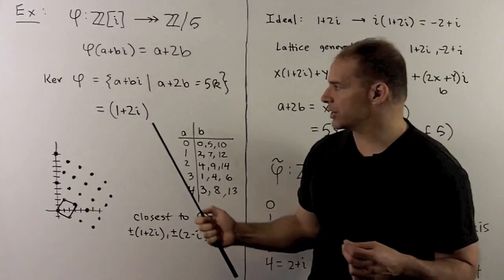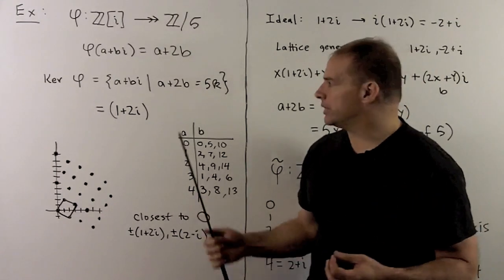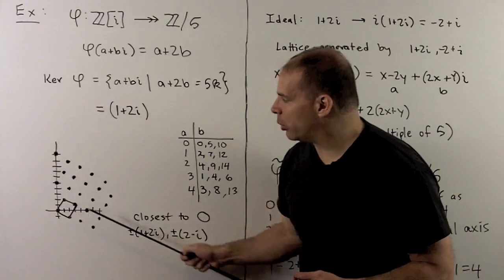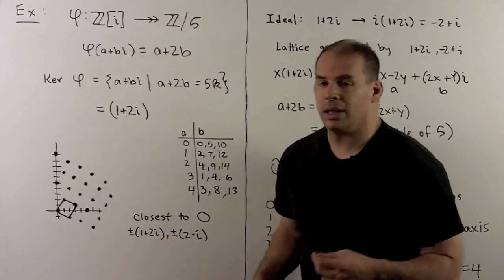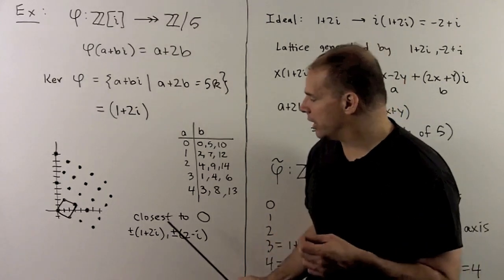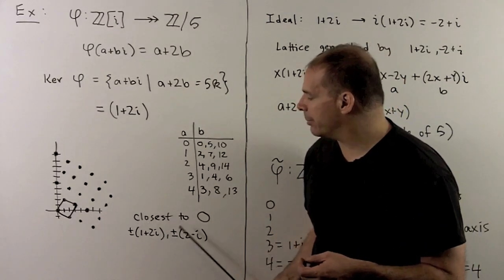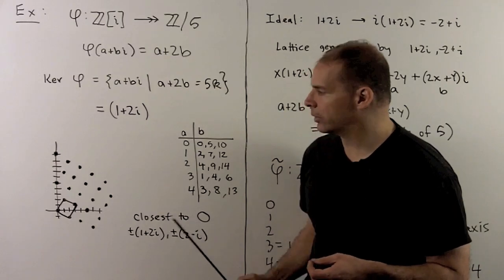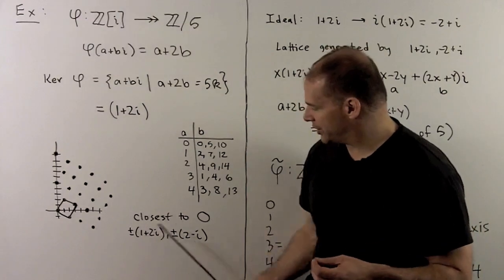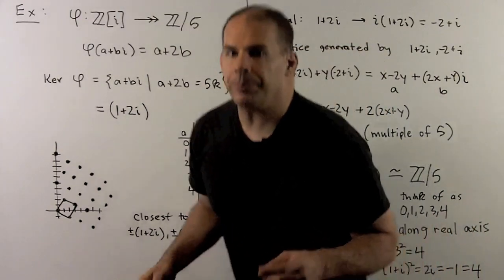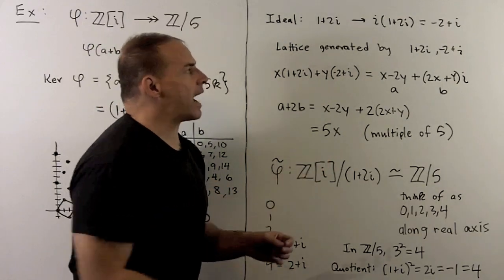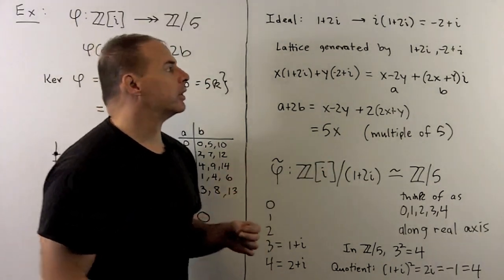Now, how do we see this? The first step, we take our definition here and we start plotting points. When we've plotted enough points, we notice we have a lattice. The way we understand a lattice is to look for the points that are closest to the origin. So here they'll be plus or minus 1 plus 2i, plus or minus 2 minus i. We'll be able to pick a pair of generators from this set. We note for this lattice, it'll be generated by 1 plus 2i and minus 2 plus i.